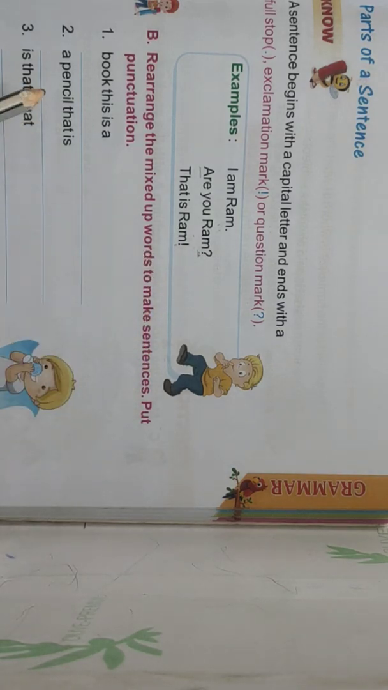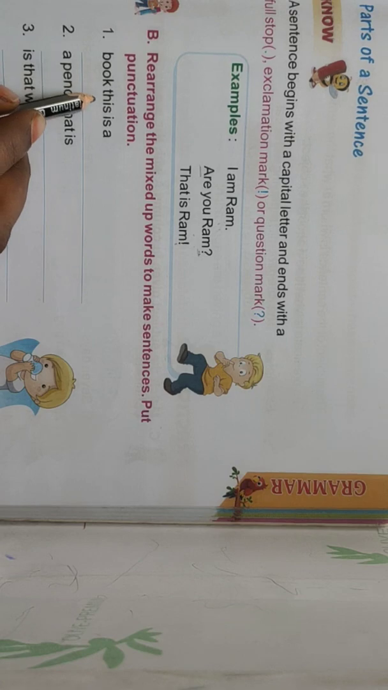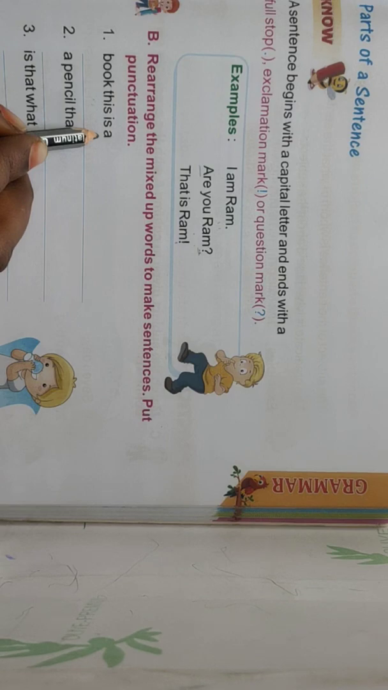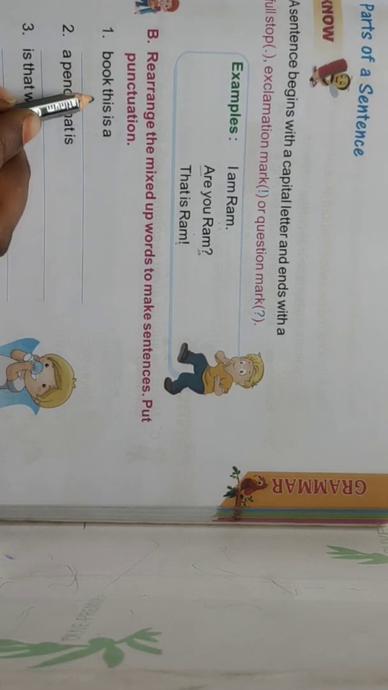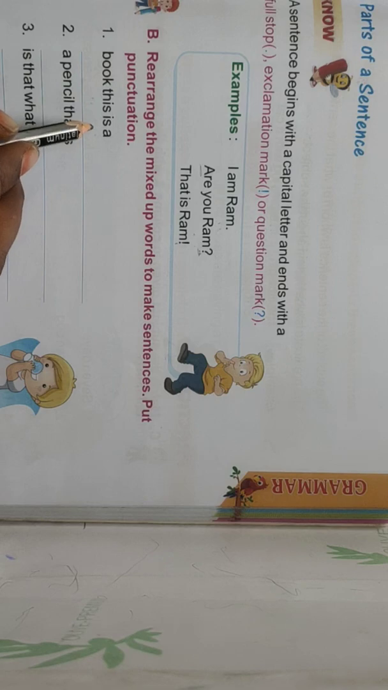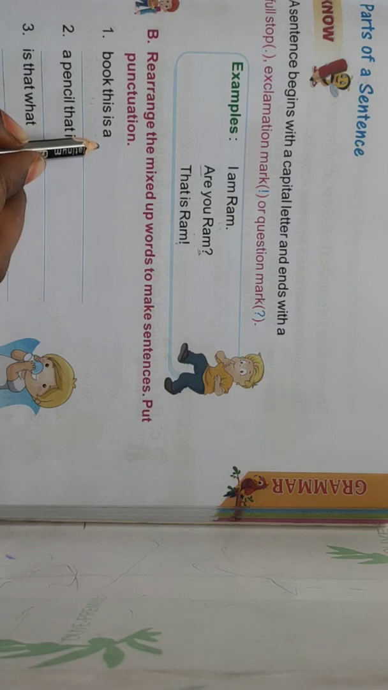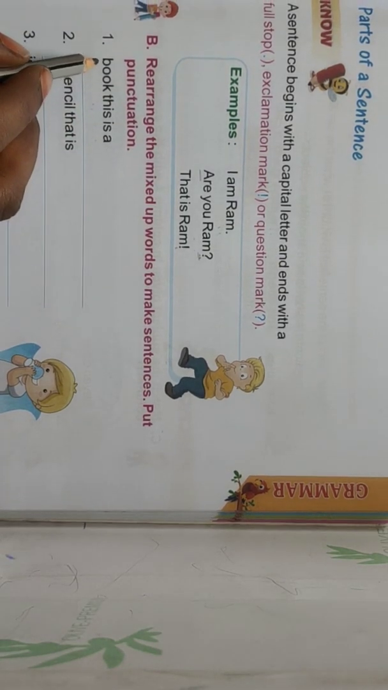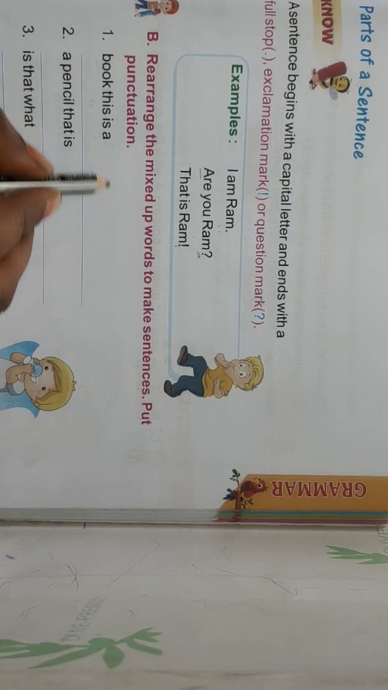See here. Book this is a. Is this a meaningful sentence? No, this is not a meaningful sentence. It does not start with a capital letter and has no punctuation marks. This is not a complete sentence. Let's write it as a complete sentence. While starting a sentence, we start with a capital letter, but here it is a small letter.